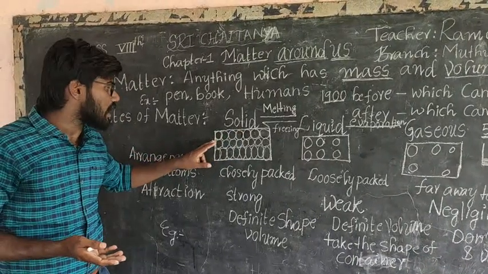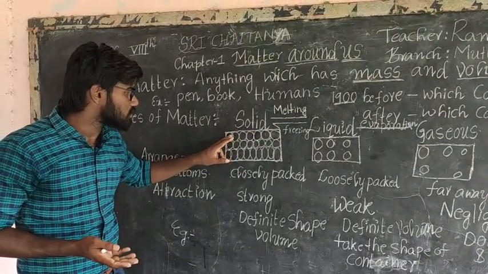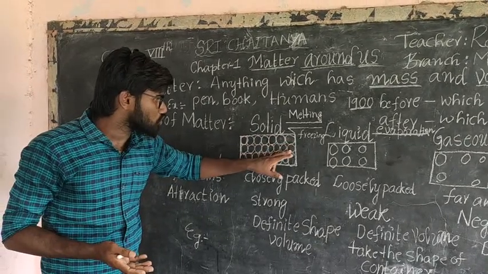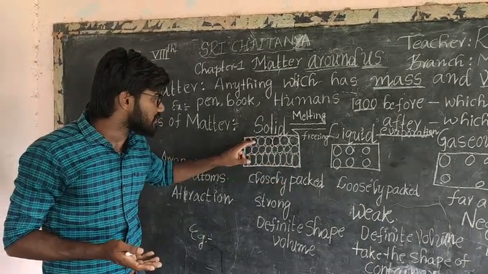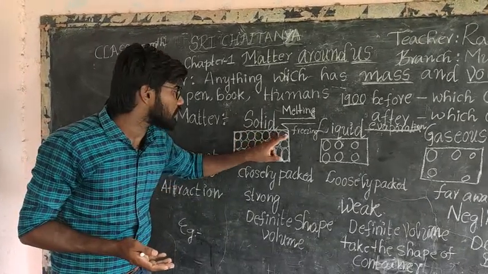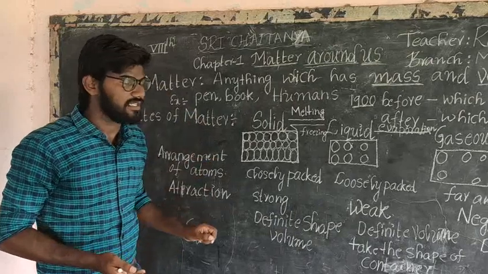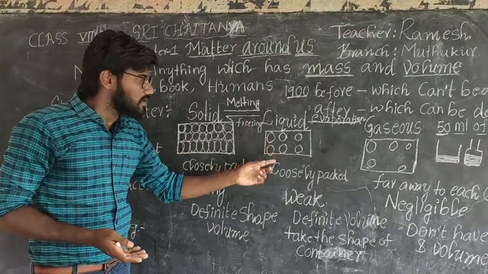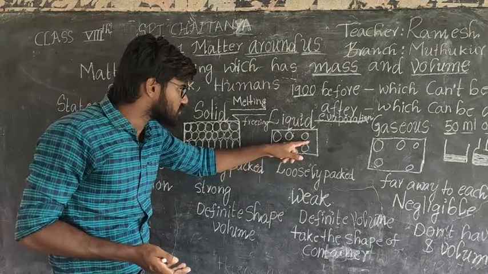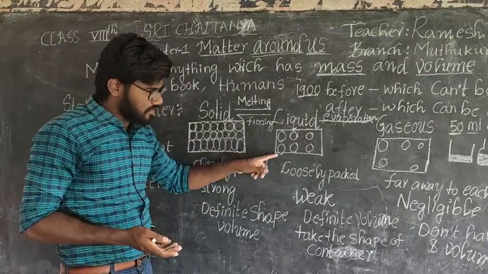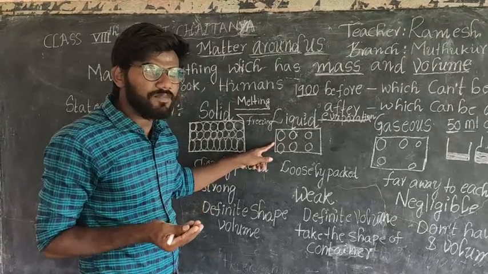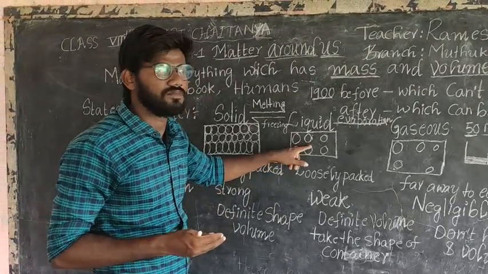In solids, all atoms are close to each other and arranged in a regular pattern. But in liquid, they have some gaps between the atoms. That one also has a regular arrangement, but with some gaps in between the atoms.